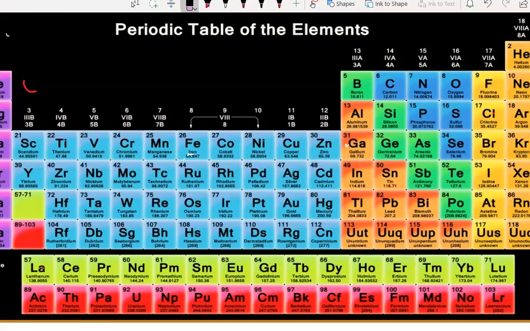So next, guys, you can see here, 18th group is finished. Now here we have what are called halogens. They are called halogens because when they react with metals, they form halides. That's why they are called halogens.